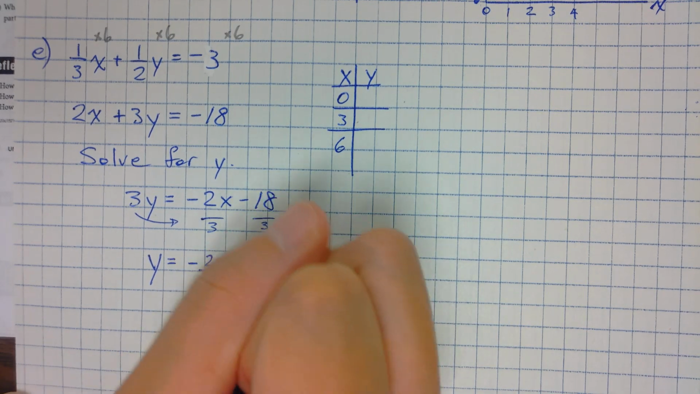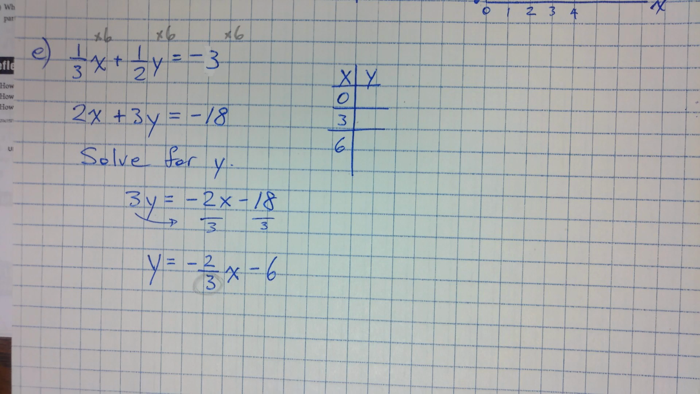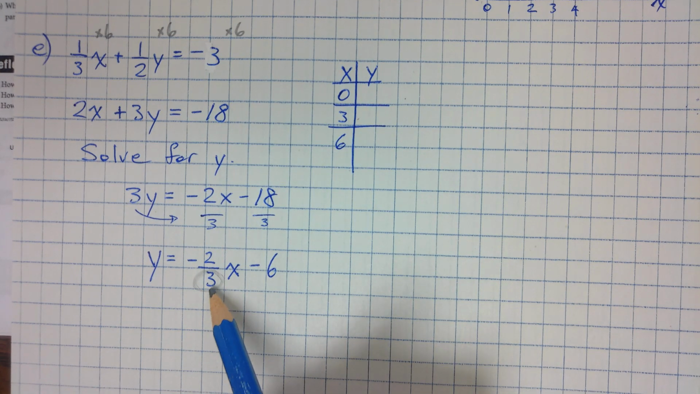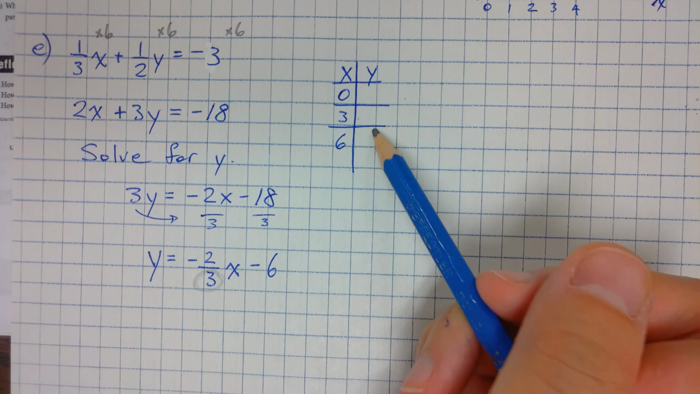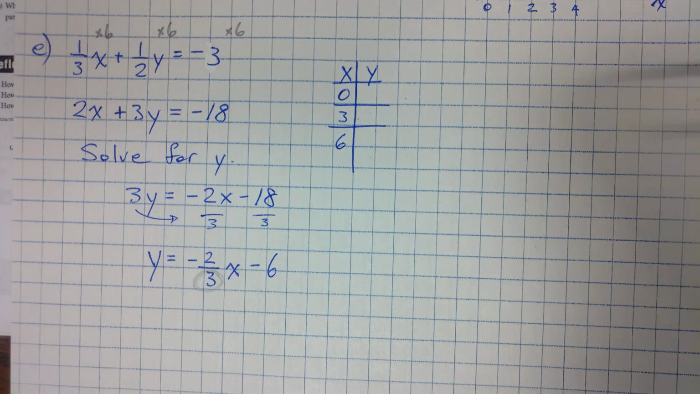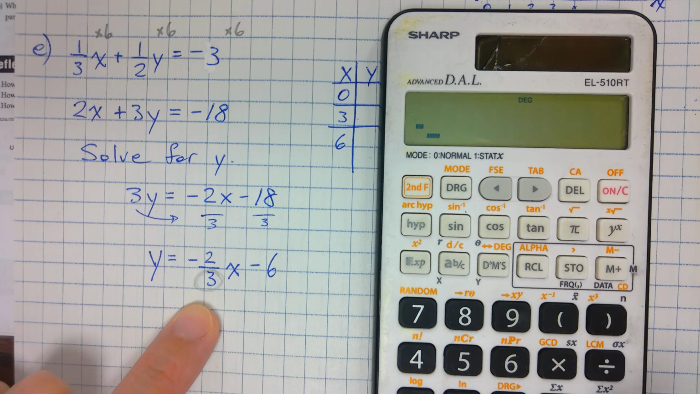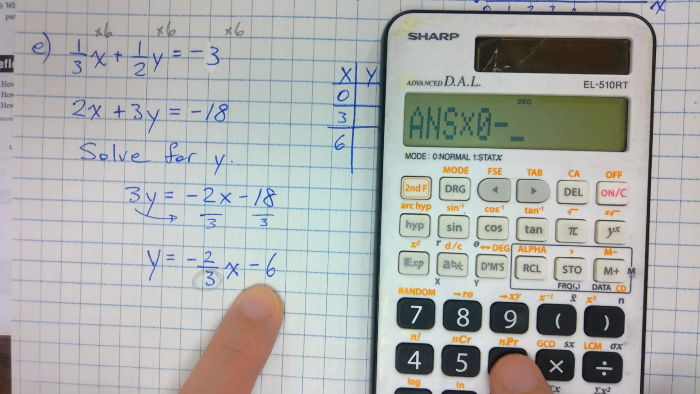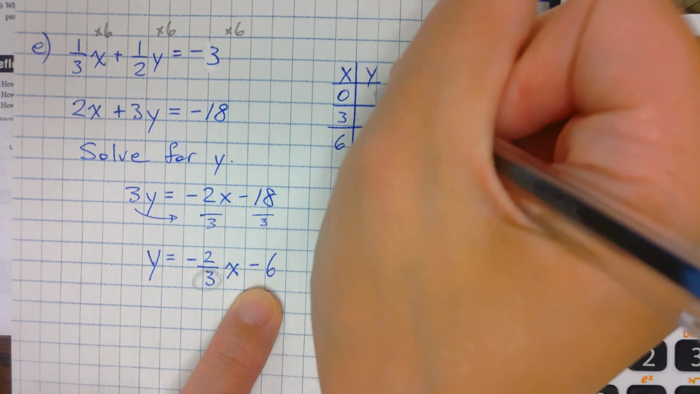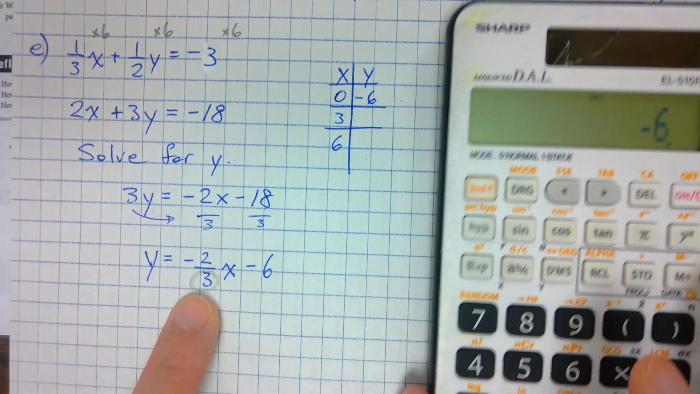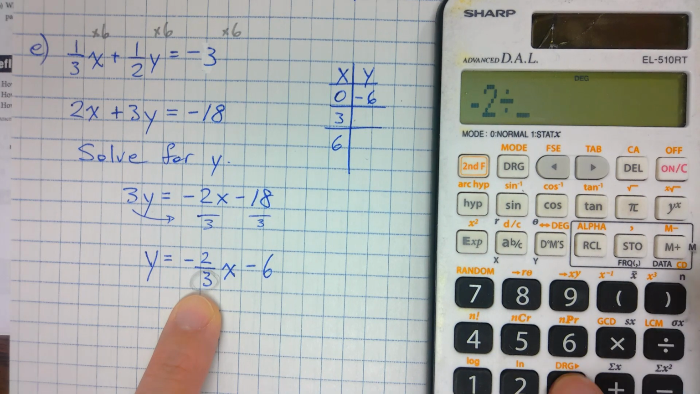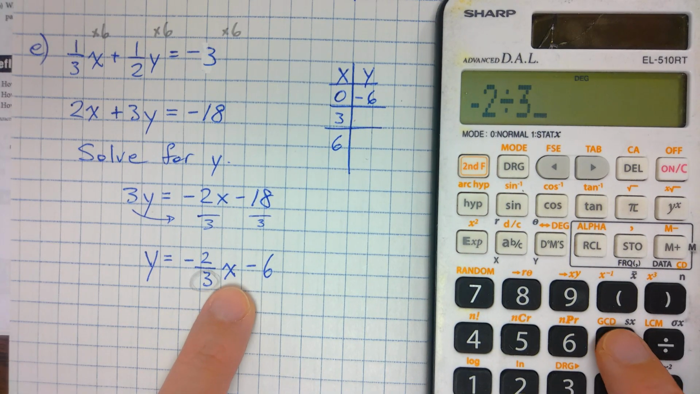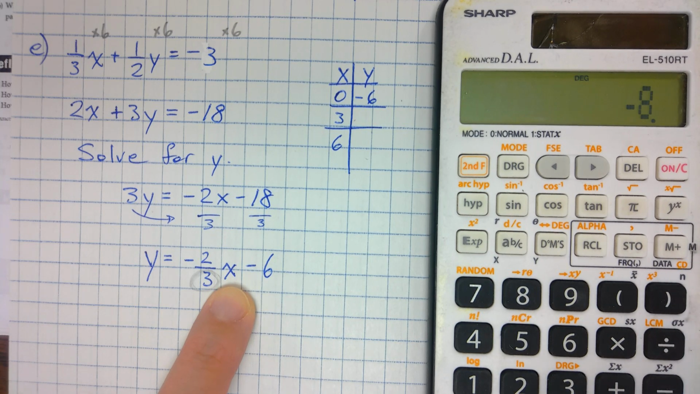The denominator. Because it has a denominator of 3, so when I go by 3's, I'll always get an integer when I solve. Alright, so -2 divided by 3 times 0, and then minus 6, I get -6. Then -2 divided by 3, times 3, minus 6, I get -8.